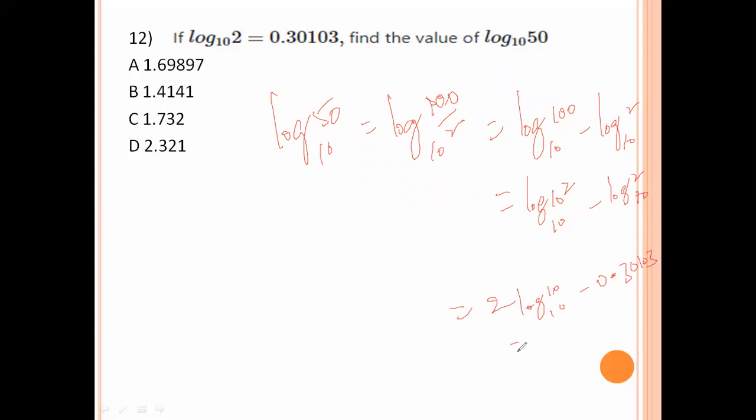0.30103. So 2 minus 0.30103. 10 minus 3 is 7. 9 minus 1 is 8. 9 minus 0 is 9. 9 minus 3 is 6. Here we already took a carry of 1, so we get 1.69897. Option A is the right answer.